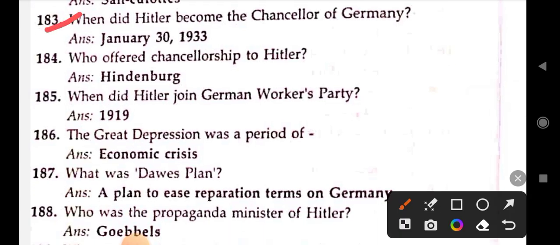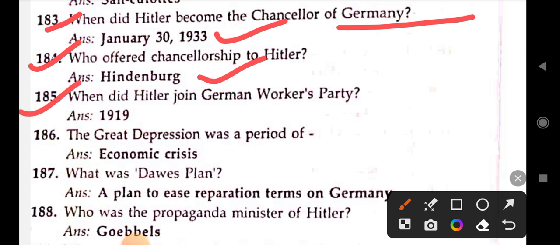When did Hitler become the Chancellor of Germany? January 30, 1933. Who offered chancellorship to Hitler? Hindenburg. When did Hitler join the German Workers' Party? 1919. The Great Depression was a period of economic crisis. What was the Dawes Plan? A plan to ease the reparation terms of Germany.